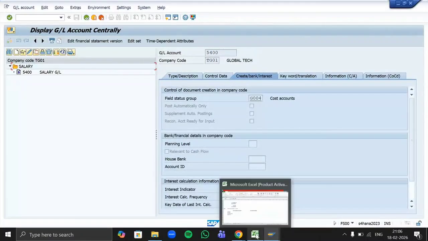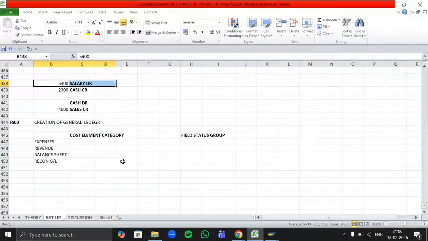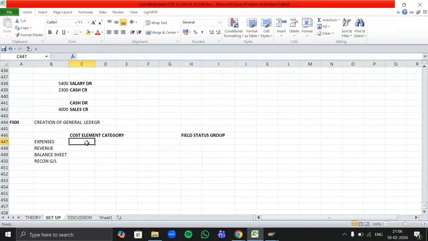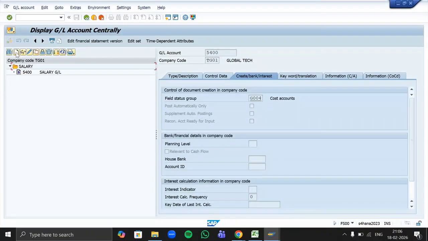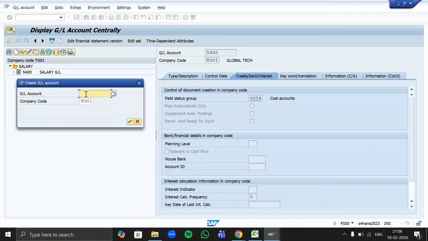So with this, our salary GL is created. Now the next one I want to create is my sales GL. Sales GL number is 4000. So let's go to FS00. Click on create. GL account number will be 4000, company code TG01, and click OK.